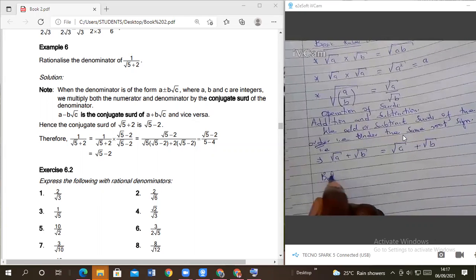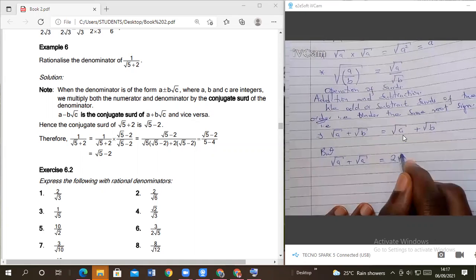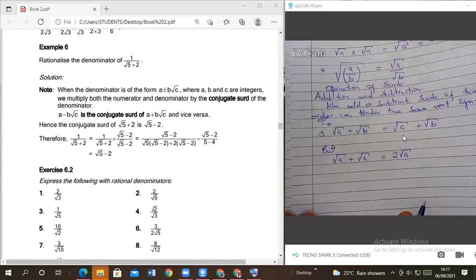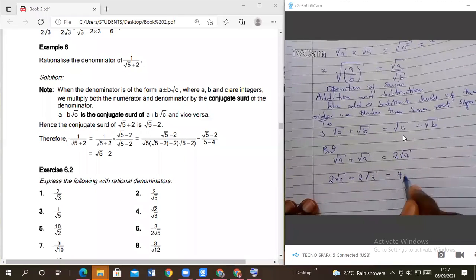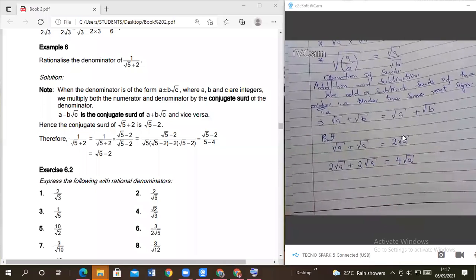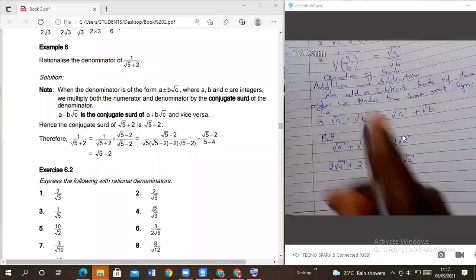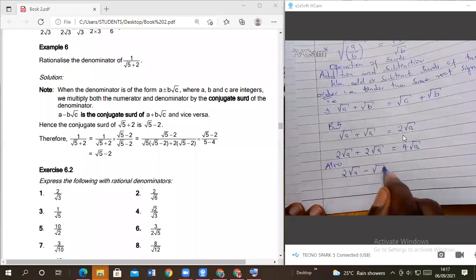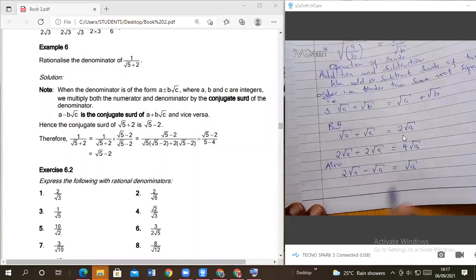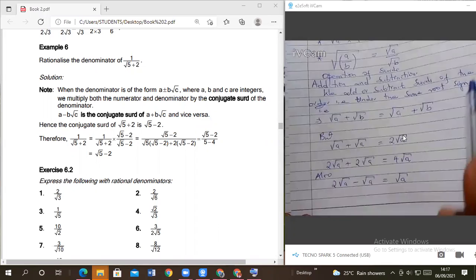But if I have root of A plus root of A, what answer do you get, members? We get 2 root of A. Also, if I have 2 root of A plus 2 root of A, this will give me 4 root of A. Also, 2 root of A minus root of A will give us root of A. These are very important. When you are adding, they must be of the same order.